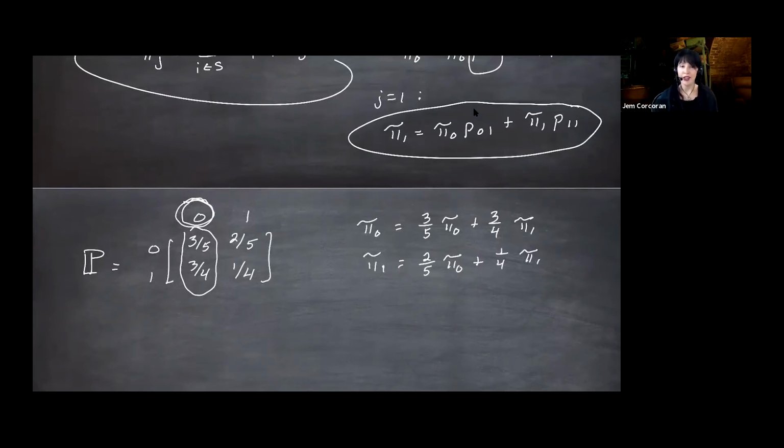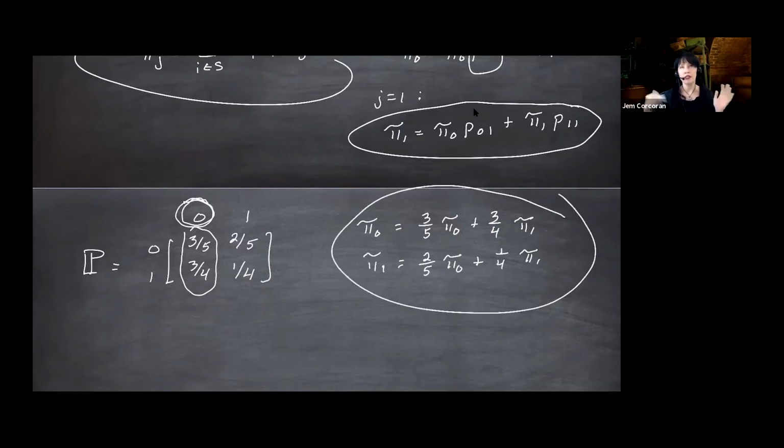So our transition matrix has some structure to it. The rows add up to 1. And because of this, the second equation is actually redundant here. So if you take these and try to solve for pi 0 and pi 1 any way you want, like solve for one of them and substitute, or make a little nice 2x2 matrix and vector and invert the matrix, you're not going to be able to solve for pi 0 and pi 1.